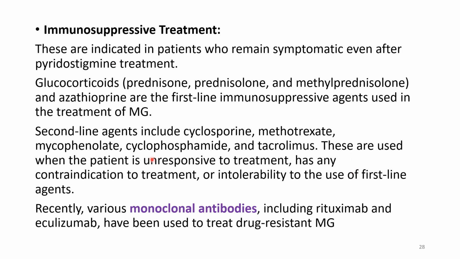These are used when the patient is unresponsive to treatment or has any contraindication to the above treatment or intolerability for the first line agents. Then we can give second line agents. Recently, various monoclonal antibodies have been identified, like rituximab and eculizumab, which have been used for treatment of myasthenia gravis in drug resistant conditions.